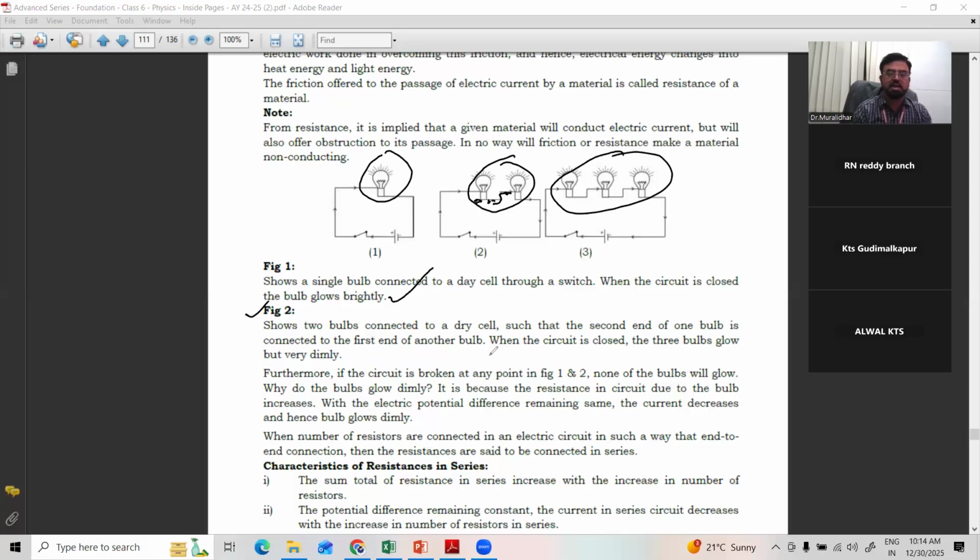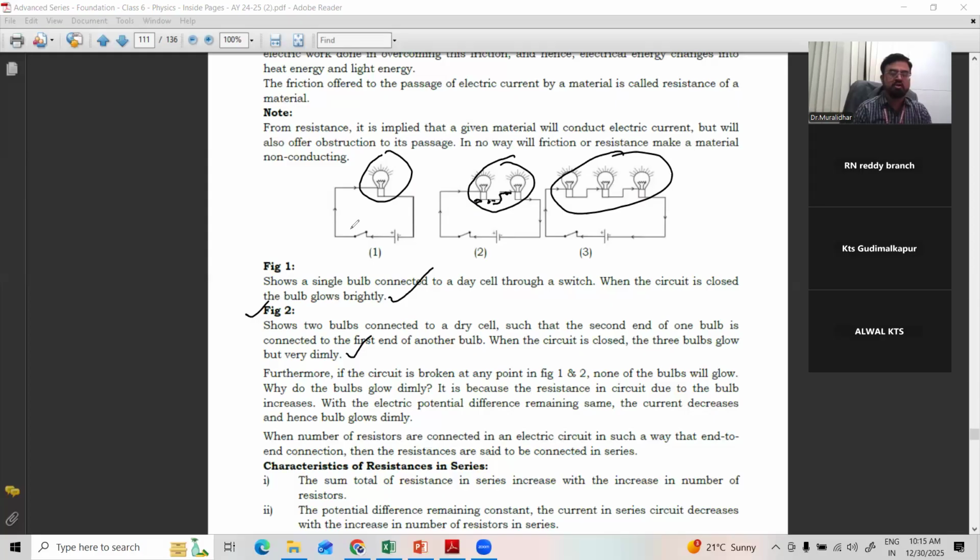Bulb connected to the first end, another bulb. When the circuit is closed, 3 bulbs glow, but very dimly. Whether it is 2 or 3, with one bulb it is very bright. When you connect another bulb end to end, which is called series connection, the bulb will become dim. When 3 are there, still dim.